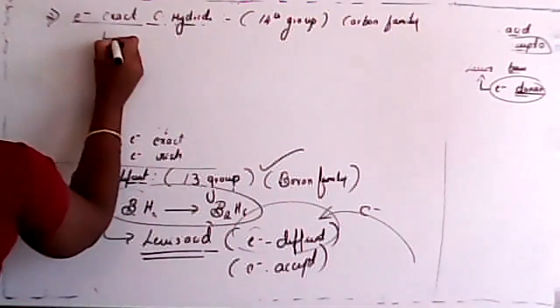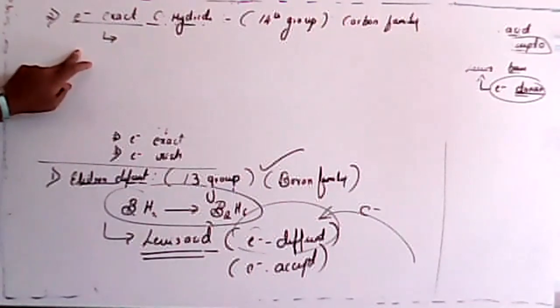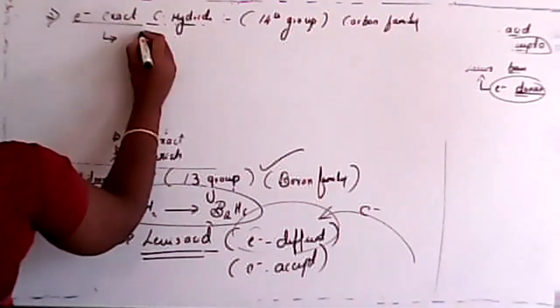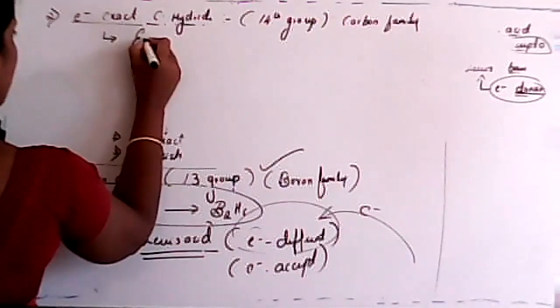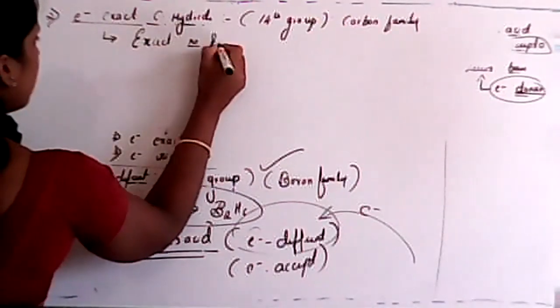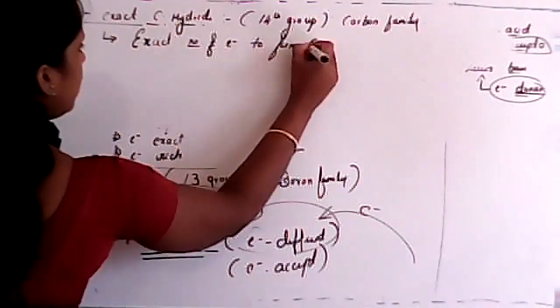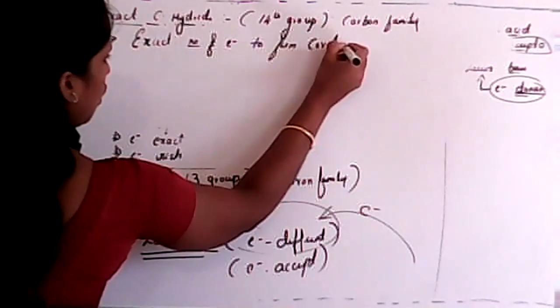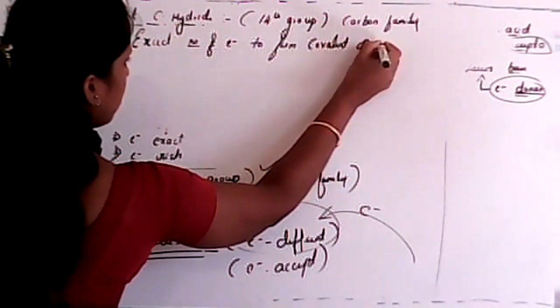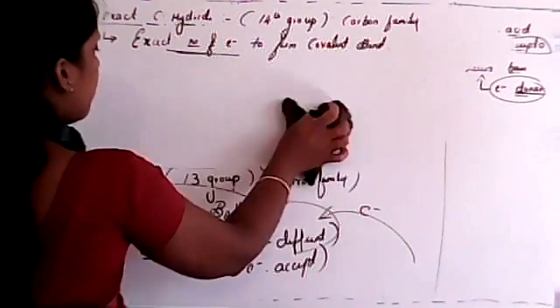In case of electron exact, they have the exact number of electrons, so that's why the name is called exact. They have the exact number of electrons to form covalent bonds for the Lewis structure. That is very important.